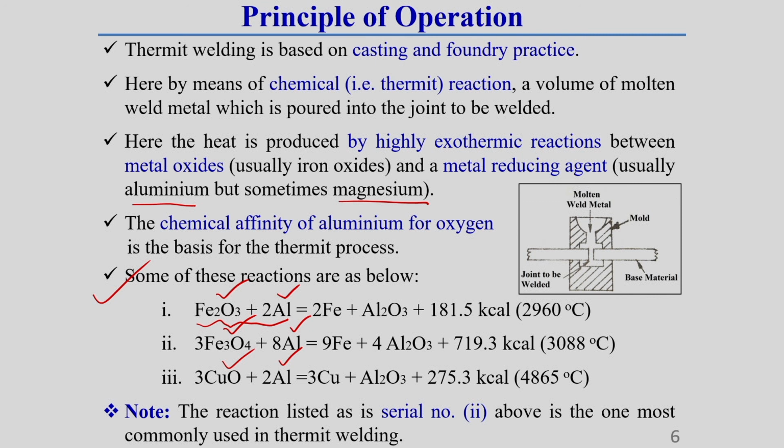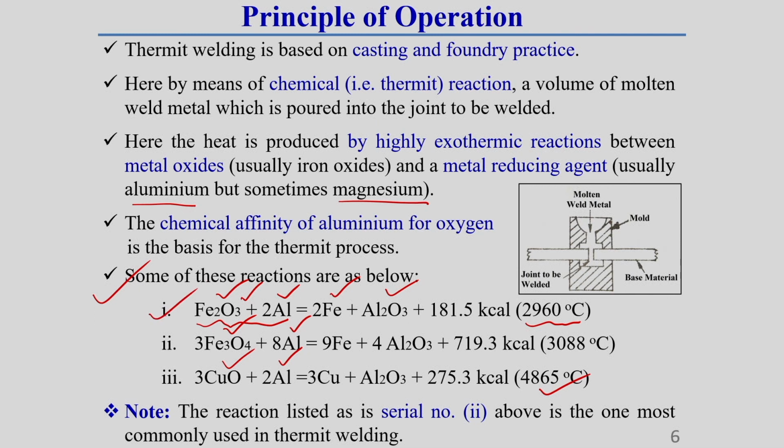Once we ignite any of these mixtures, it produces pure iron and aluminum oxide, and it releases heat. Due to this heat, the temperature rise of the mixture is around 3000 to 5000 degree centigrade, depending upon the mixture.